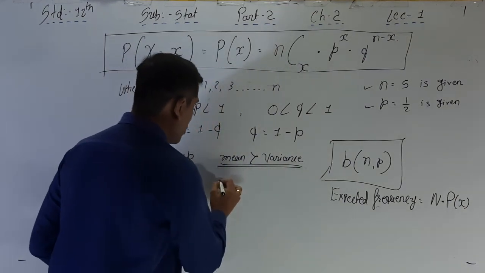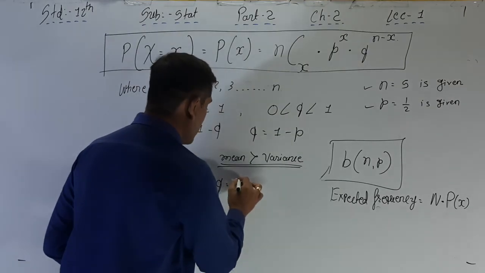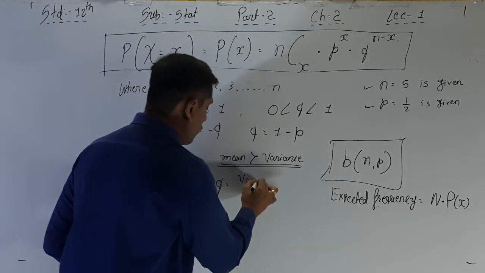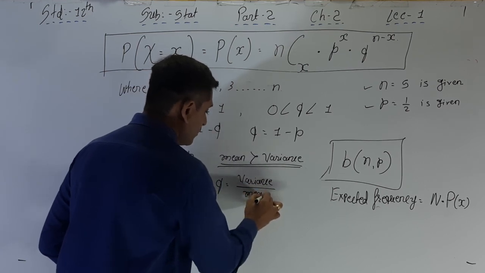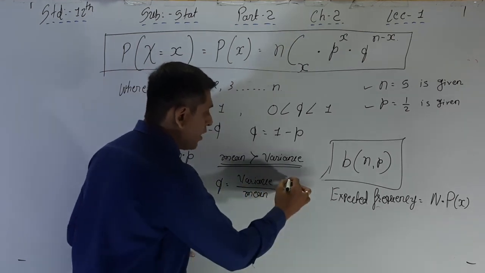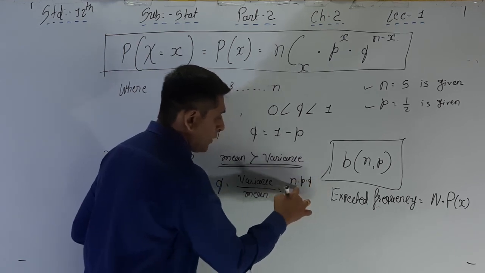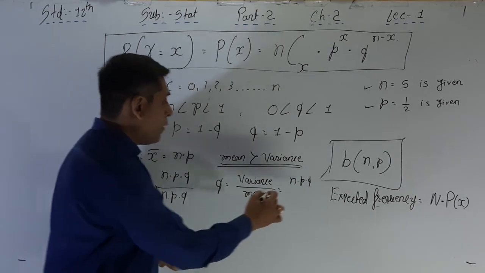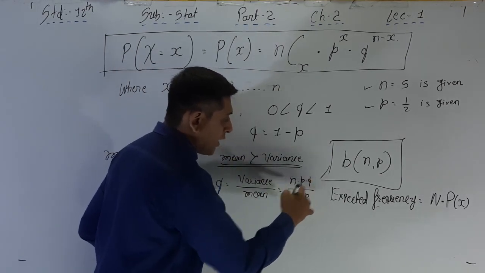And the formula for q, that is probability of failure, is equal to variance upon mean. See here, variance is npq upon np, so np cancels. That's why q is the answer.